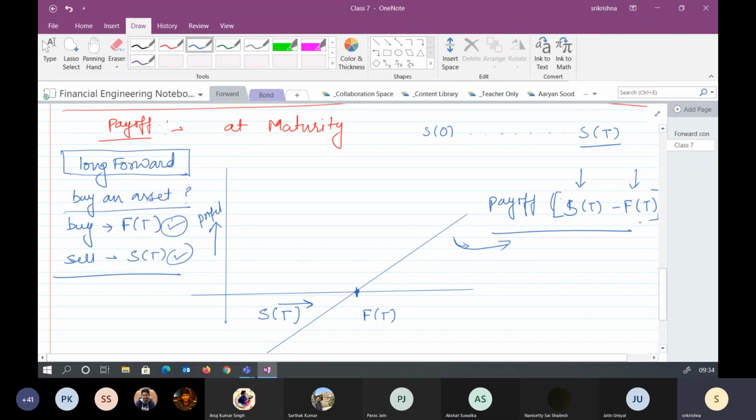Now, let's understand it from the short selling perspective. There were two things.